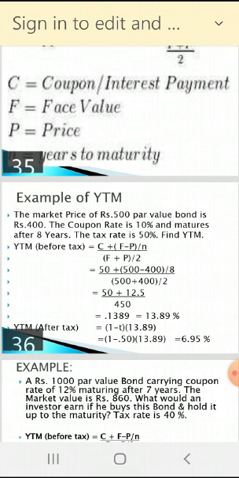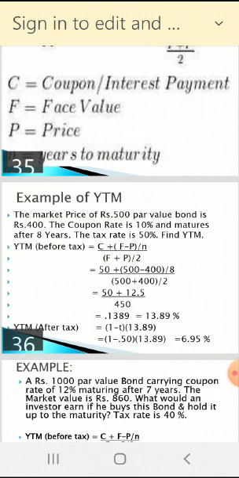So YTM before tax, let us write the formula. C plus, in brackets, F minus P, divided by N, upon F plus P divided by 2, multiplied by 100. To get the answer directly in percentage, multiply the whole thing by 100. Okay, now what is C? Coupon, the amount of interest. Now the par value is 500 rupees and you get 10% interest, so how much will you get?